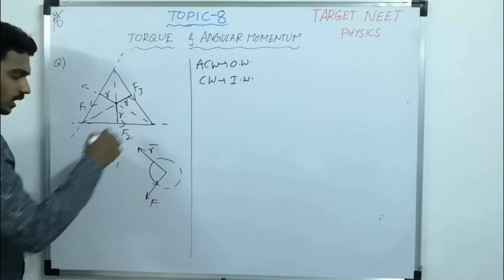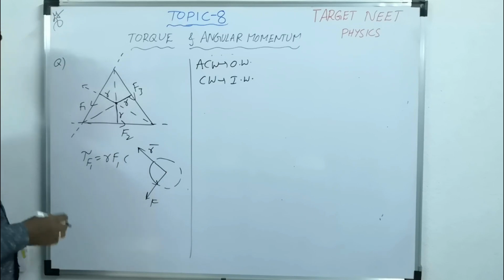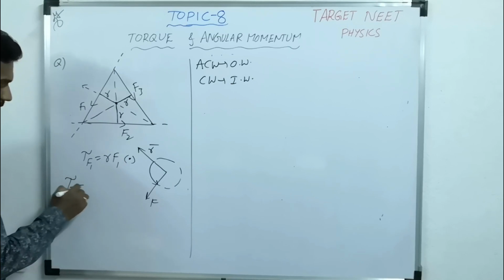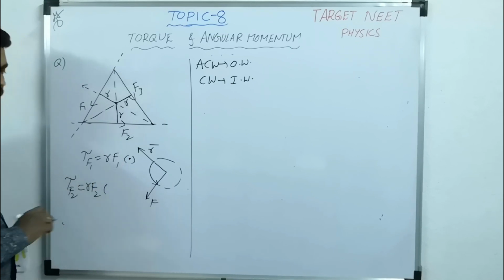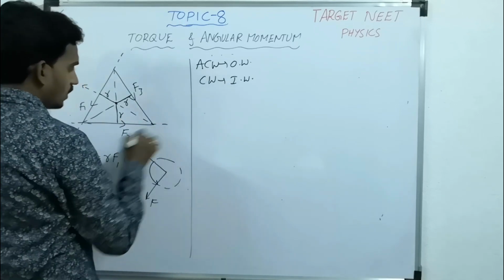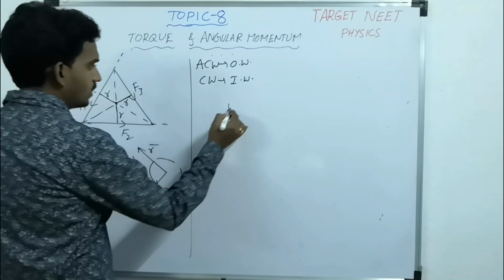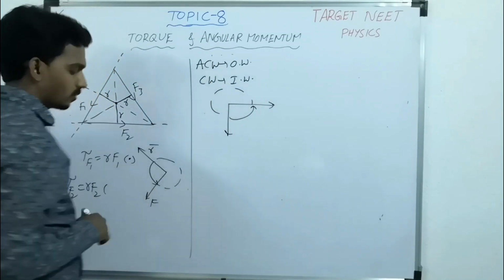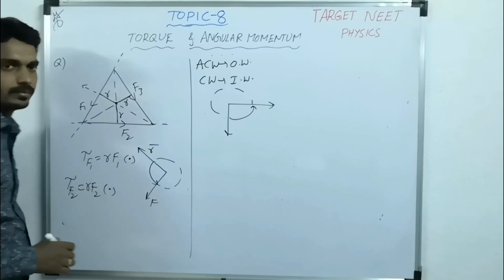But here it is anti-clockwise, so this is outward. Outward generally we represent with a dot. Similarly, what is the torque of F2? R F2. Now here let me take R bar and this is F bar. Again anti-clockwise, so this is also outward.